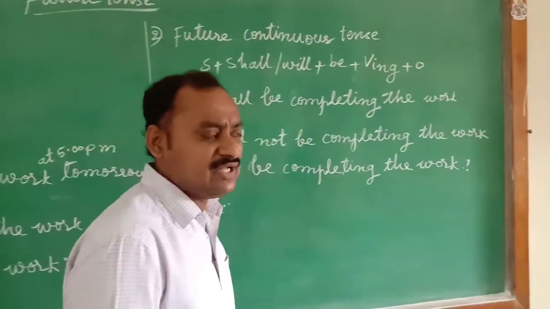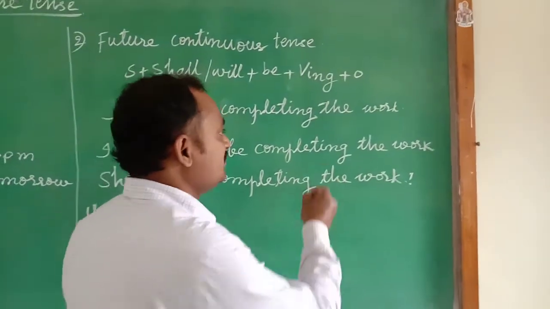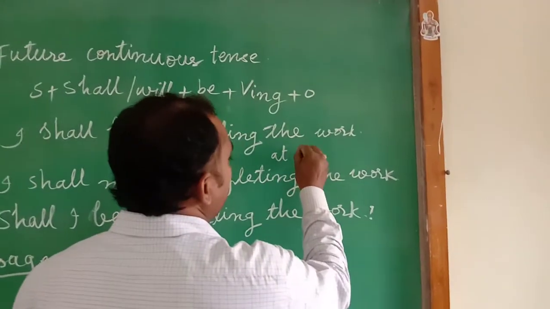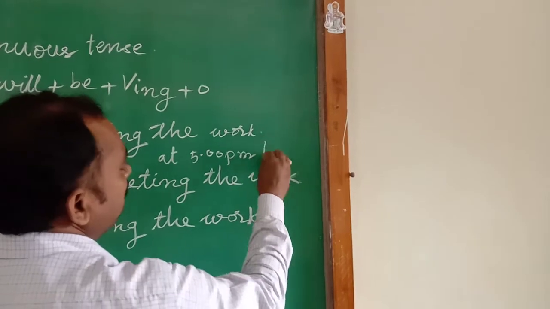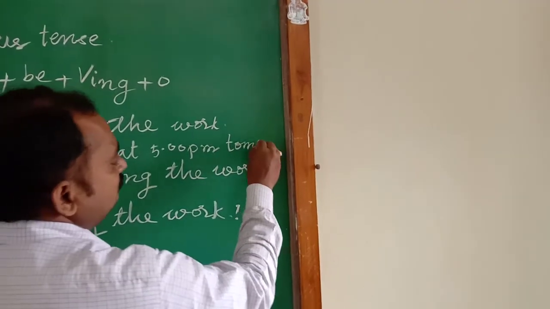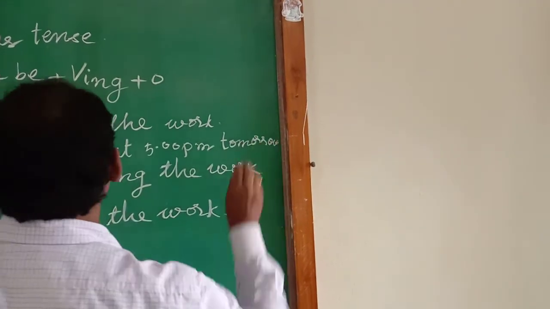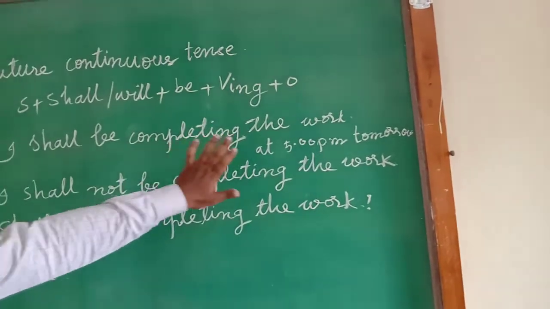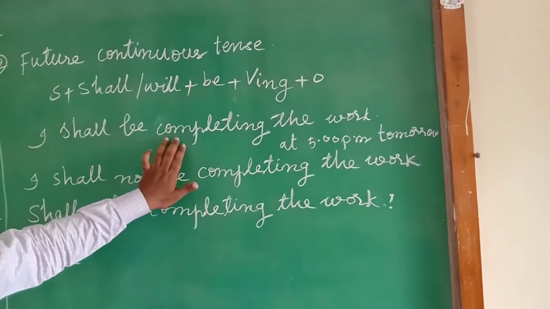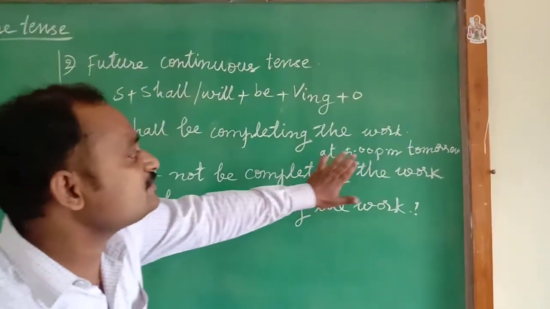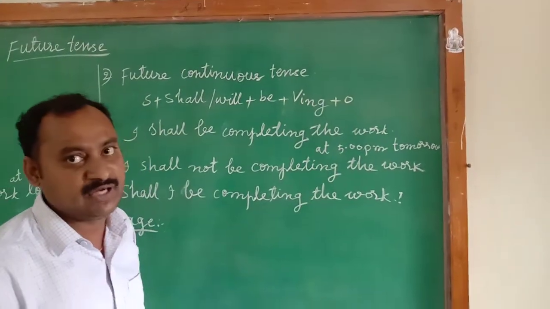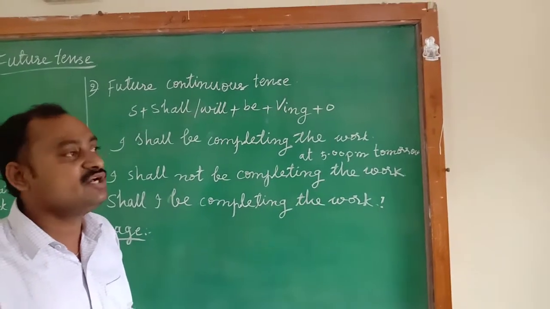We can mention a specific time here, that is at 5 p.m. tomorrow. I shall be completing the work. The progressive action you are describing is going to happen in the future at a specific time, at 5 p.m. tomorrow. To describe this kind of actions, we will use the